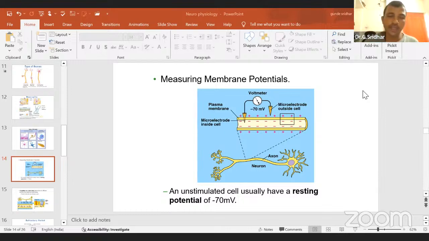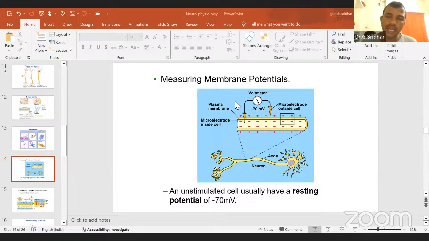First we will discuss what these ions are and how these ions are present inside and outside the cell membrane. For example, you can see this diagram. Here you are finding the yellow color line. This is called the plasma membrane. I hope you are seeing this diagram. This is an axon. I am taking a small part of this axon. The axon has the plasma membrane. Inside the plasma membrane, you can call it intracellular fluid. Outside the plasma membrane, you can call it the extracellular area.